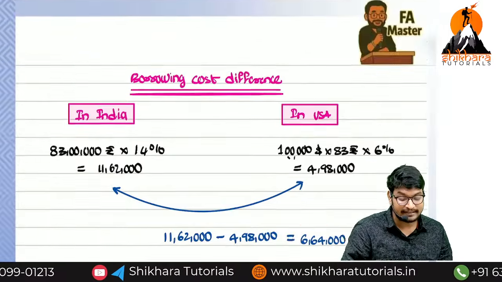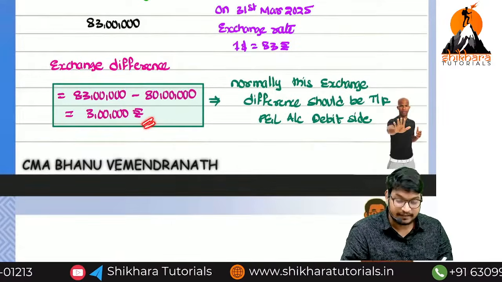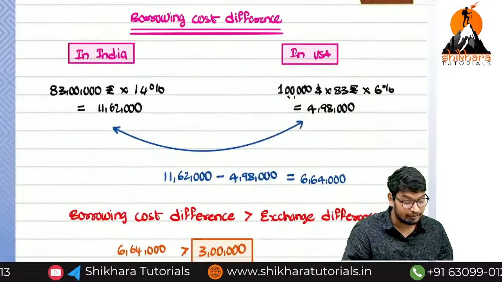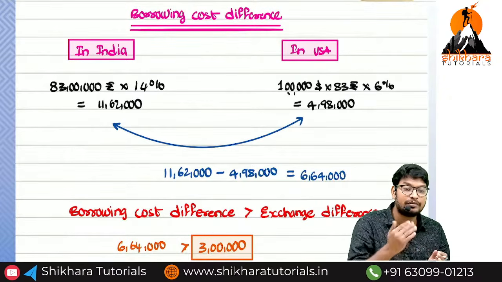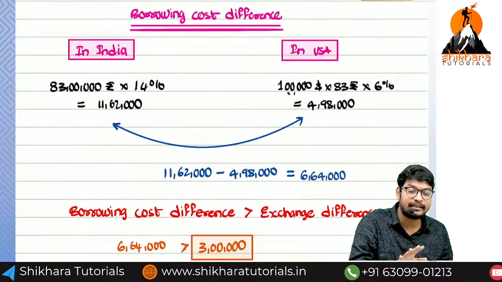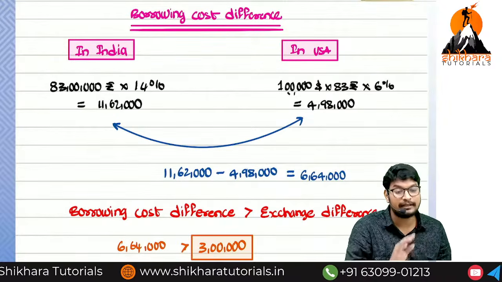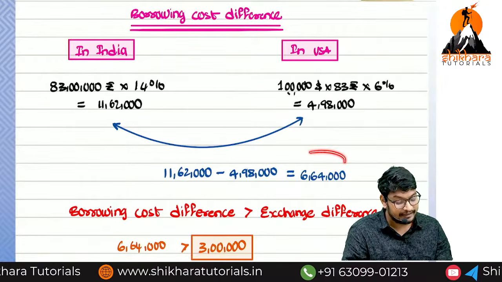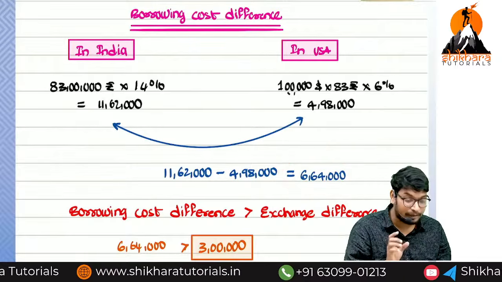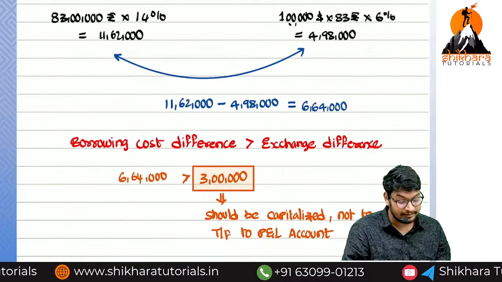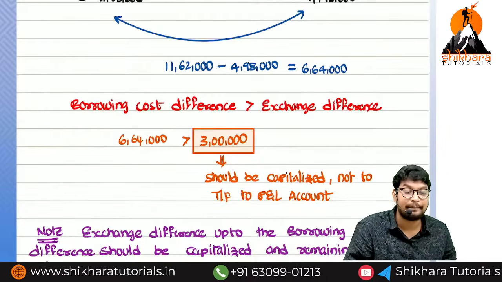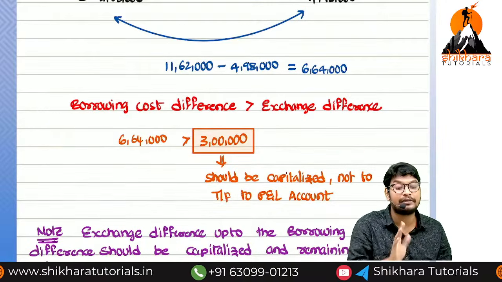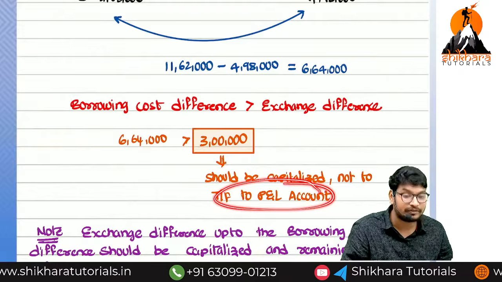Okay now, what is the exchange difference we are getting? 3 lakhs. But interest we have saved how much? 6 lakh 64,000. So the 6 lakh 64,000 is more than 3 lakhs. So normally the 3 lakh will be transferred to where? In the P&L account debit side. But here the interest savings is more. So up to the interest saving, this 3 lakhs should be treated as what? Capital in nature, and we have to add back to the asset, and we should not transfer to the P&L